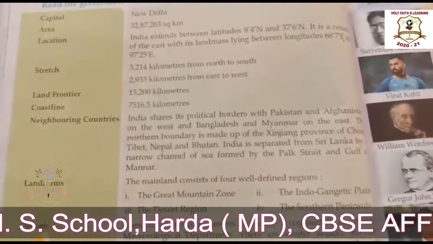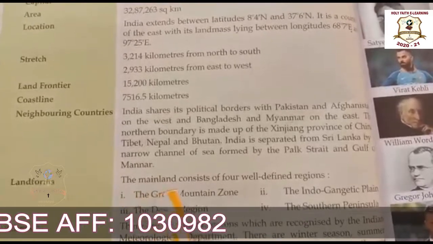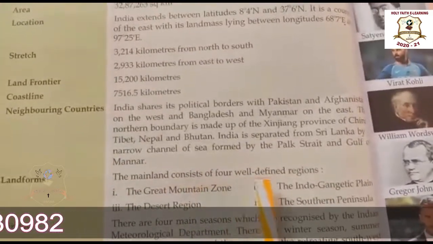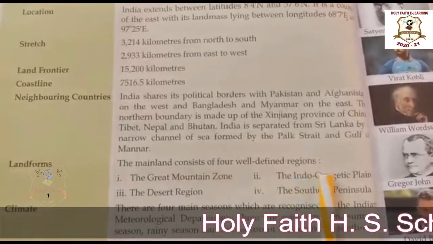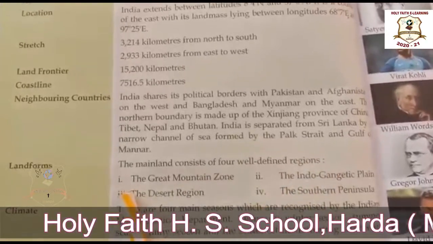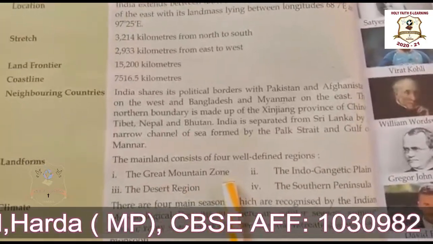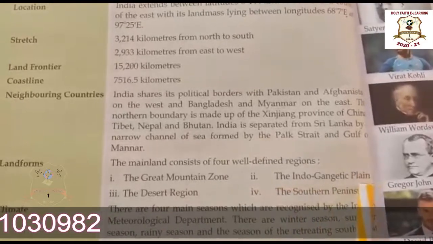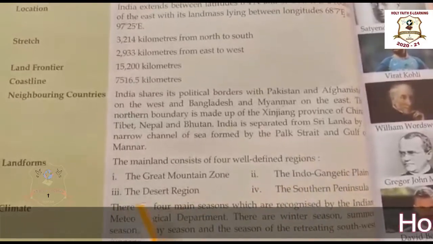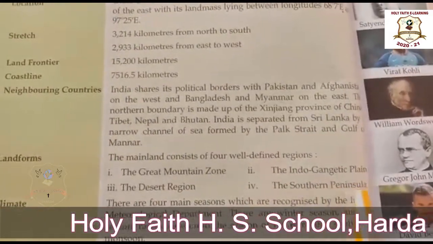Okay, now landforms. The mainland consists of four well-defined regions. What are they? First one is the Great Mountain Zone. Second is the Indo-Gangetic Plain. Third one is the desert region and fourth is the southern peninsula.